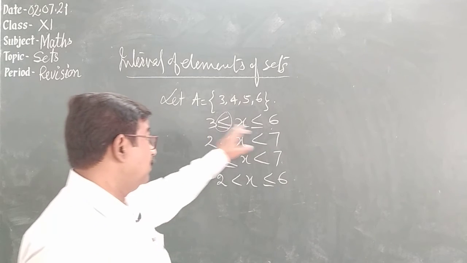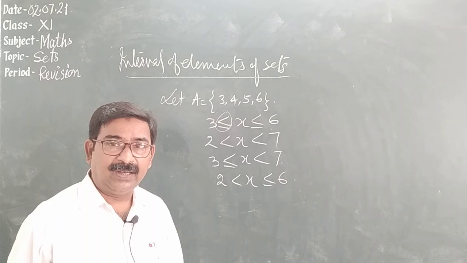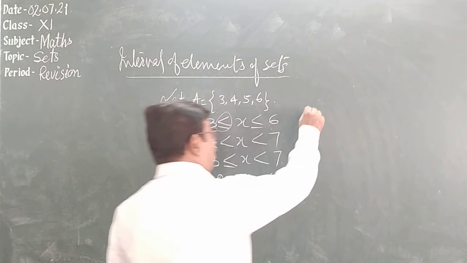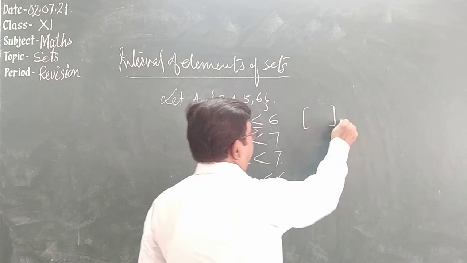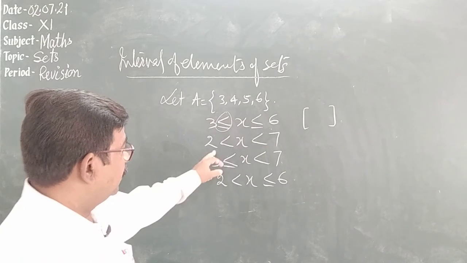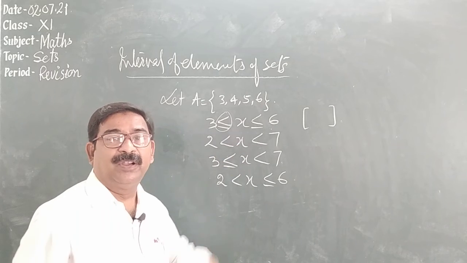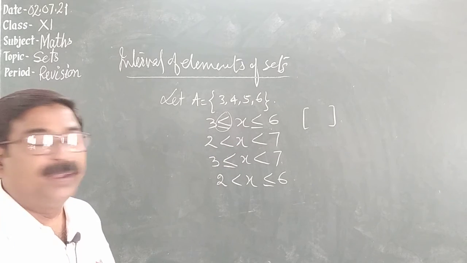In this case, both extremes are included, and this is called a closed interval. Here we have both strict inequalities. This is called an open interval.